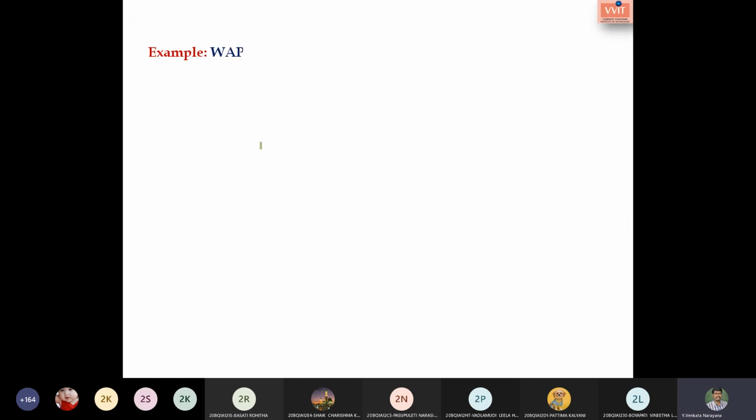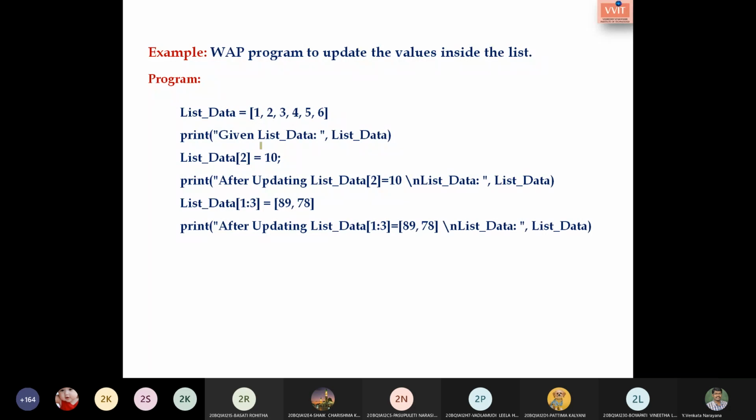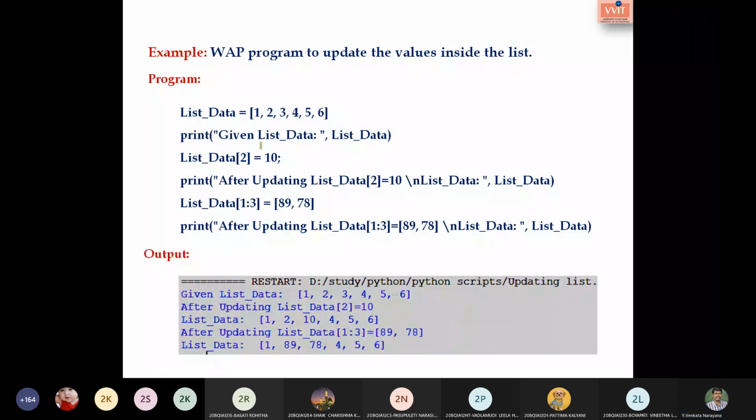Here I have taken the same example. This is the output. I have taken the list data and I am supposed to print it. The list data is printed here. I would like to reassign the value 10 at index 2. So at index 2, the value 10 is updated.